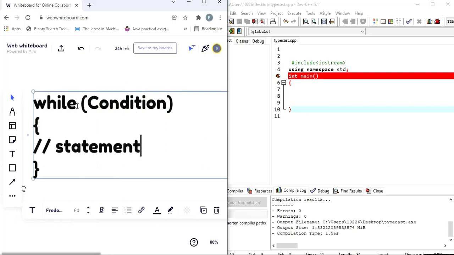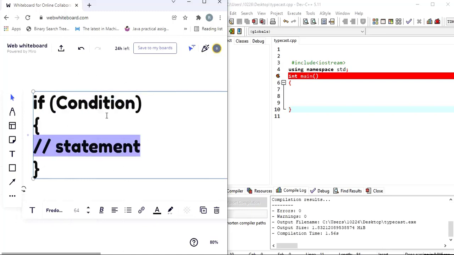The same applies to the if condition. Here, instead of while, we are going to use if as the keyword. If this given condition is true, this particular statement is going to be executed only once. If this condition is false, of course, this body of the statement is not going to be executed.